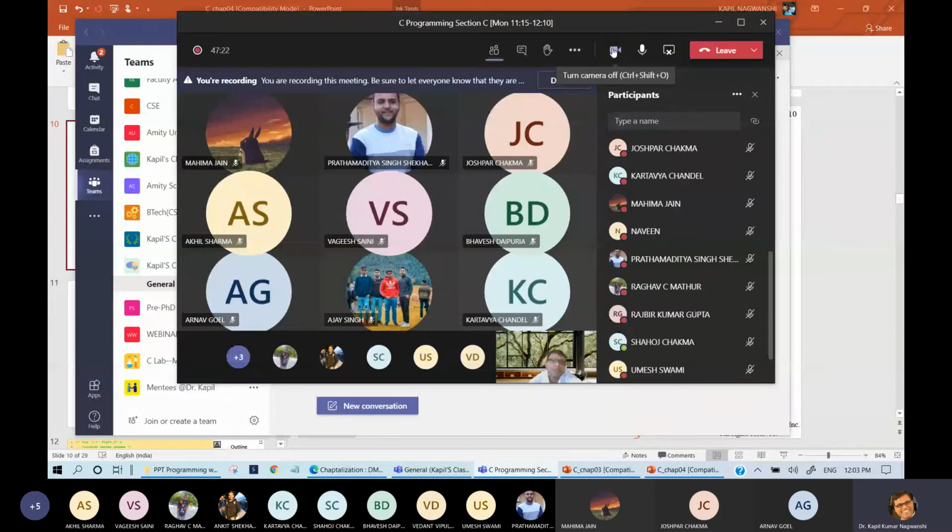Okay. So Kartavya, Mahima, Naveen has not done anything. It means he is not present here. Prathamaditya is also absent. Raghav is absent. Rajbir is absent.